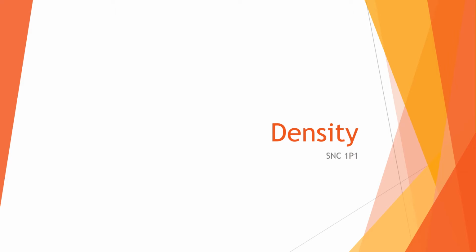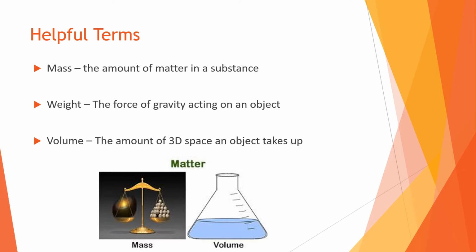Okay, hi guys. Our next lesson is on density. So far we learned that density is an example of a physical property, and more specifically, it is a quantitative physical property. So it's describing a substance using numbers. Okay, so before we get into specifics of density, I'm just going to go over a couple terms.